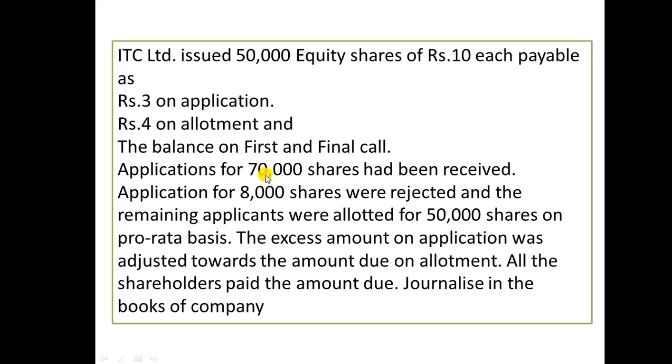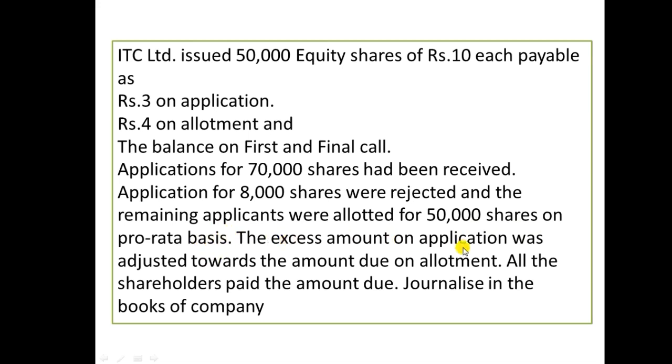But in this company, the public applied for 70,000 shares. The company offered only 50,000, but the public applied for 70,000 shares. So it is heavily oversubscribed, like 20,000 shares oversubscribed. Let's see what the company is doing. Applicants for 8,000 shares were rejected. Once it is rejected, the money will be repaid to the shareholders, and the remaining applicants were allotted 50,000 shares on pro rata basis. For the balance 12,000 shares the company allots according to pro rata basis.